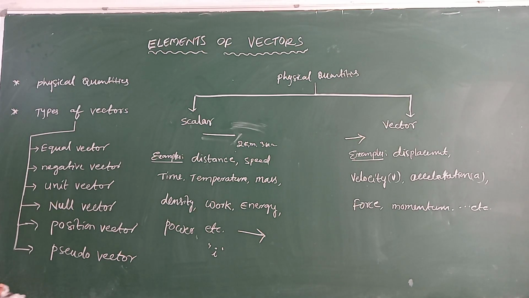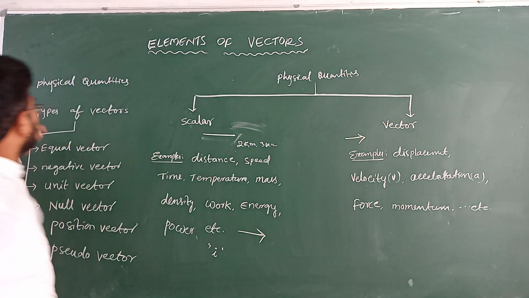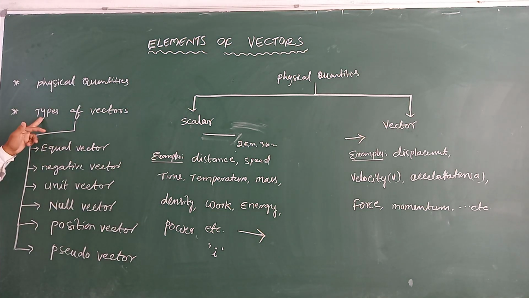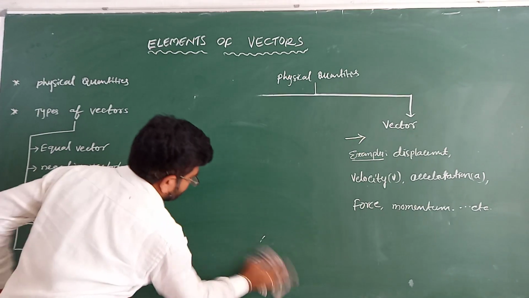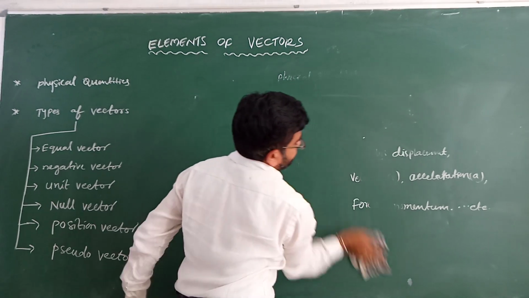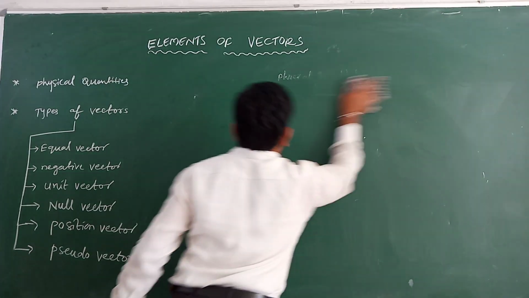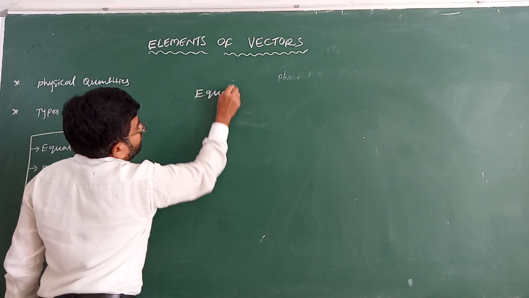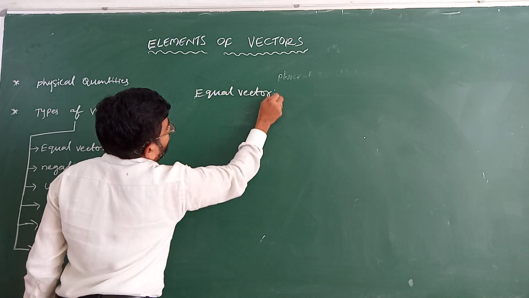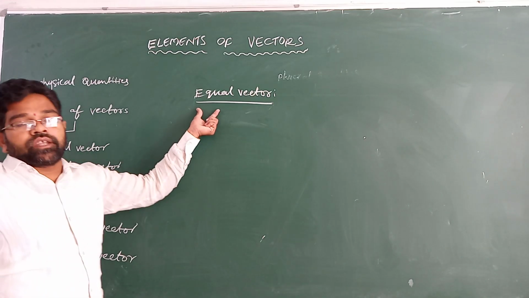Next we go to types of vectors. Types of vectors means the vectors are divided into different types: equal vector, negative vector, unit vector, null vector, position vector, pseudo vector. So first we will discuss the equal vector. Equal means same.